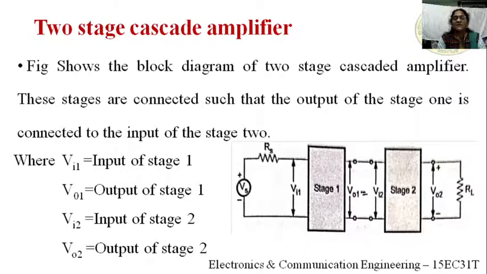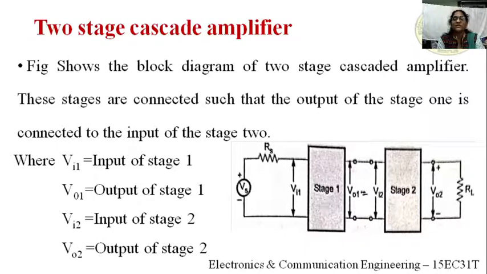In this block diagram, stage 1 is one amplifier circuit and stage 2 is another amplifier circuit, and both are cascaded. For simplification, no coupling devices are used; we directly connect the output of the first stage to the input of the next stage.